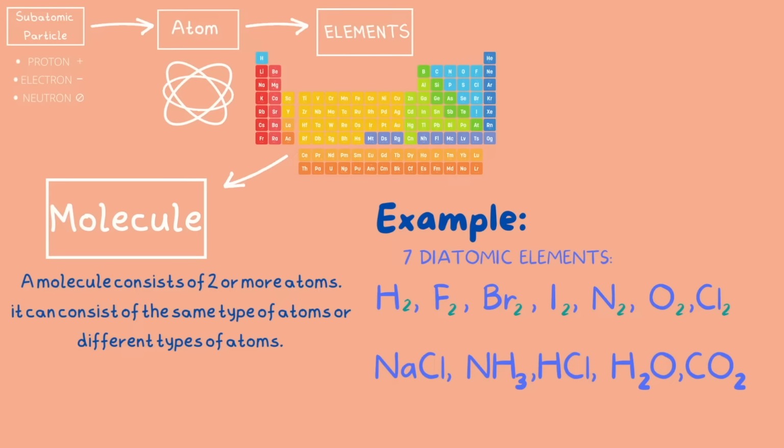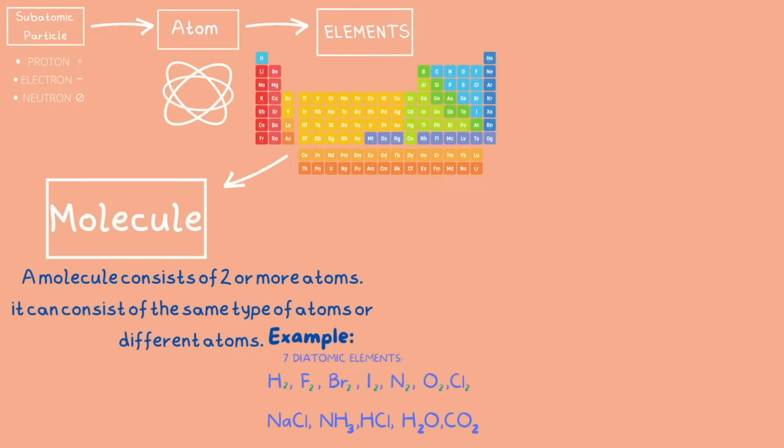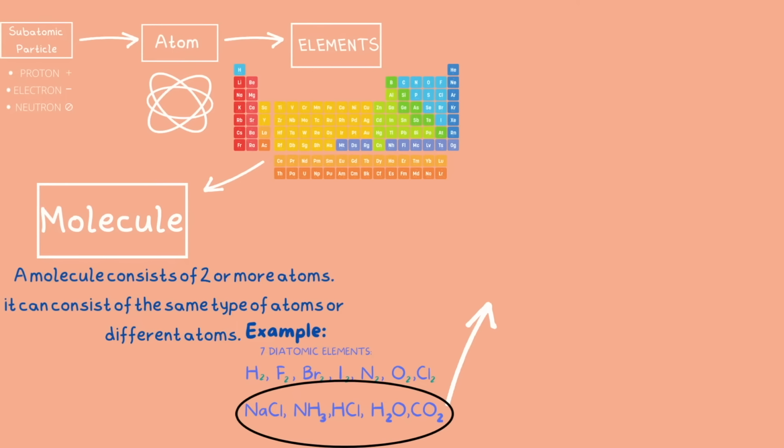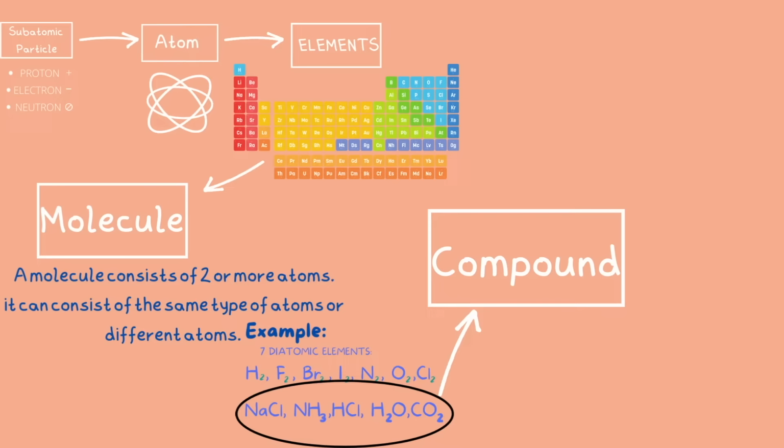So the first set of examples are molecules of the same type of atom, and the second set of examples are molecules with different types of atoms. If you need a visual of the second set, I'm going to give you one in a minute. So these second set of examples that are circled here can be further described as compounds.